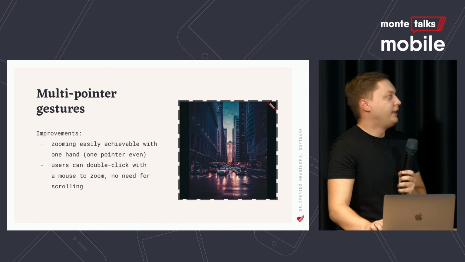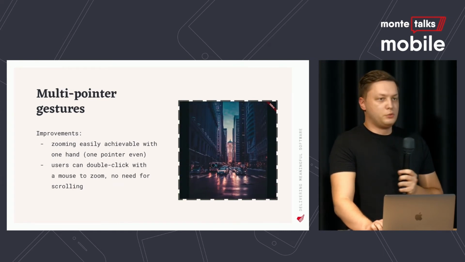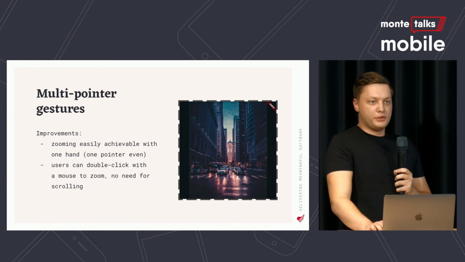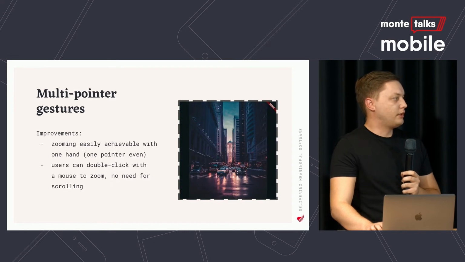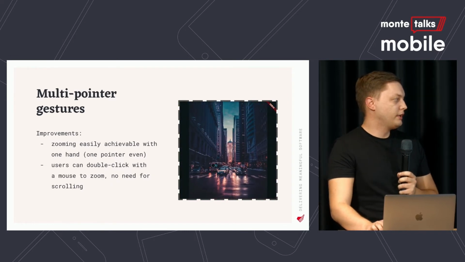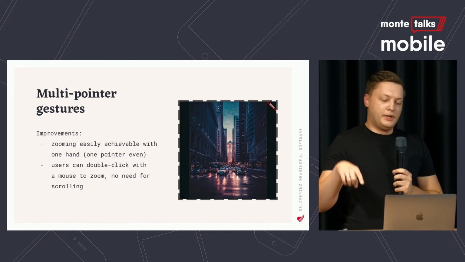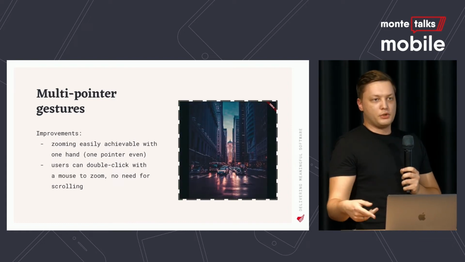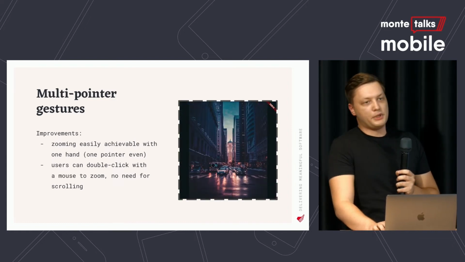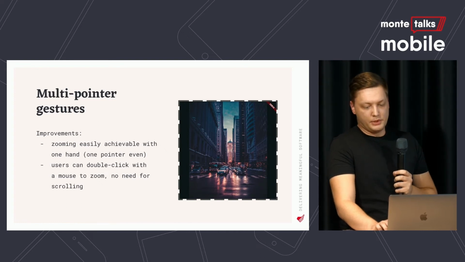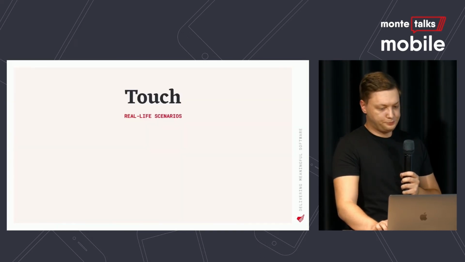Improvements made here: zooming is now easily achievable with one hand and even one pointer, because users also can now use a mouse to double click. And by default for mouse, zooming is done with the scroll wheel, which is, I guess, okay, but double tap is something nice to have too.